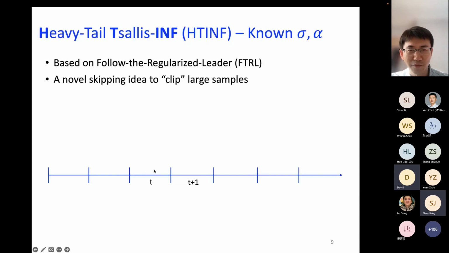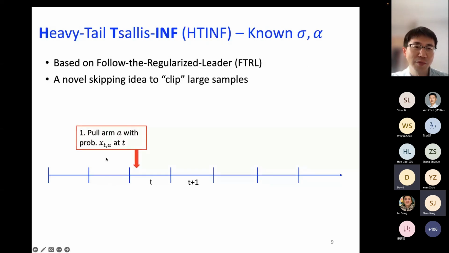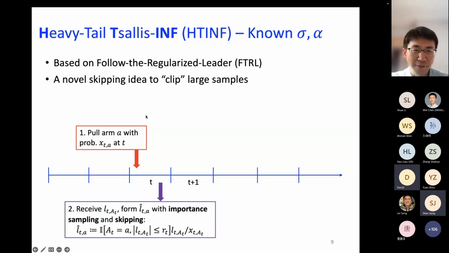So the Heavy-Tailed Tsallis-INF works as follows. This is the timeline. At time t, assuming that we already have the probability distribution for choosing the arms from the previous step, we're going to pull an arm A with the probability x_t(A) at time t. Now, after we do that, we're going to receive a loss value generated from a heavy-tailed distribution, and we're going to form an estimate of the loss value with importance sampling and skipping.